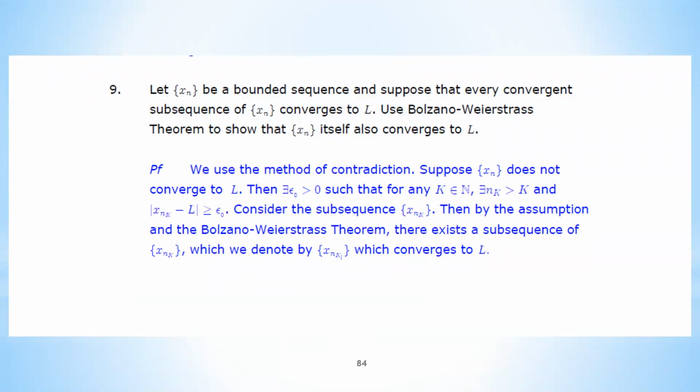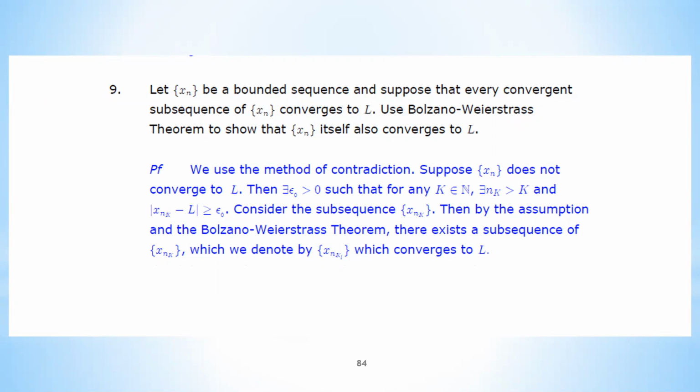So next step, now you are focusing on the subsequence. The previous statement says that for each k, there is an nk, right? Corresponding to this special index nk, you are forming a subsequence, x_nk. For this subsequence, it satisfies that the absolute value of x_nk minus L is always greater than or equal to epsilon naught. So this subsequence is actually away from this L, okay? And then you can see that this subsequence itself is also bounded.